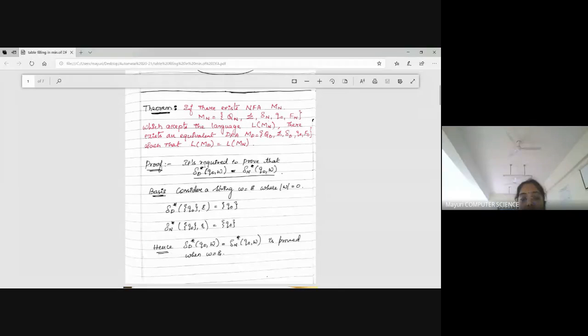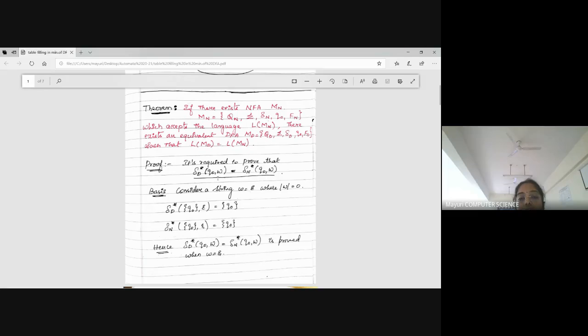For any input string, what do we mean by del D star? The star represents the transition function, the del cap or del star, both are the same. So here it represents the transition function. I'm applying the transition function on the string W from Q naught. Definitely, out of this, I may reach a state, and that state is a final state.